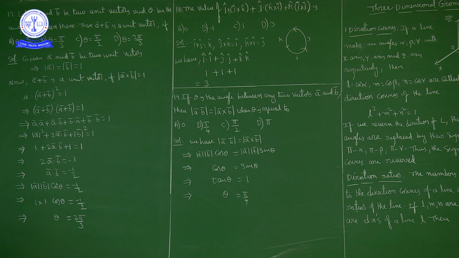Okay. Here, I dot J cross K. J cross K is I. So I dot I is 1, plus J dot K cross I. Okay. K cross I is what? J. Okay. J dot J is 1, plus K dot I cross J. I cross J is what? K. Okay. So K dot K is 1. So 1 plus 1 plus 1, 3.